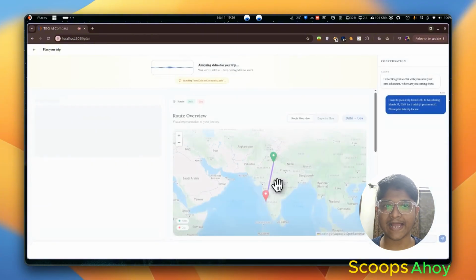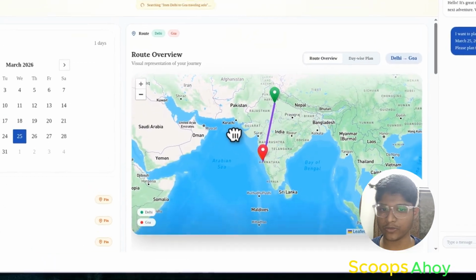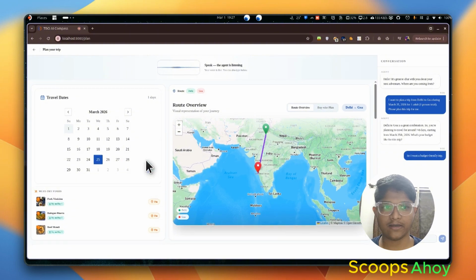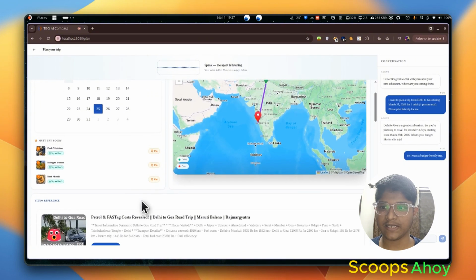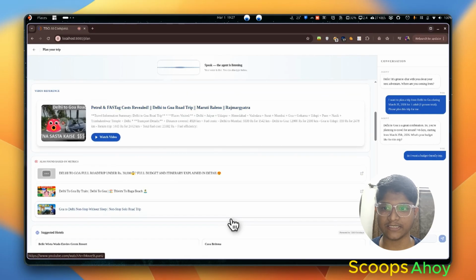Now, immediately, as you can notice, it pulls up your destination and source from the context, and it plans the trip or the places that you can visit. On the right side, you can see the voice agent which I'm interacting with, and it takes up the transcript and shows it there. On the left side, you can see the must-try foods in the destination.